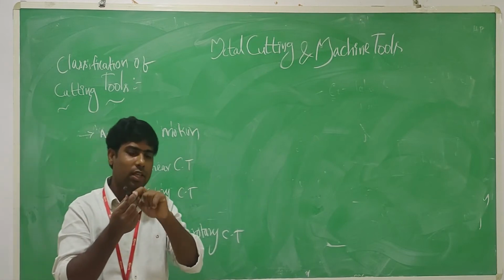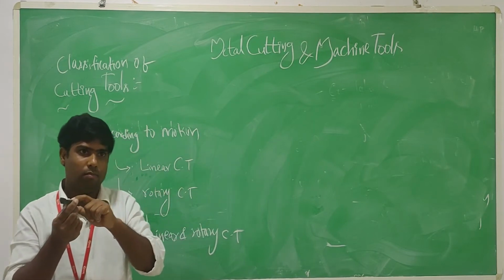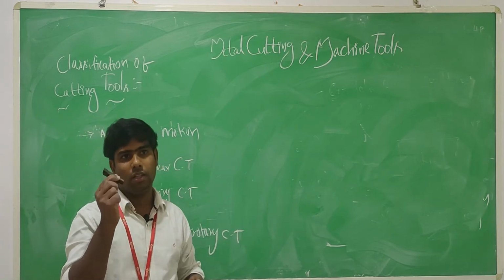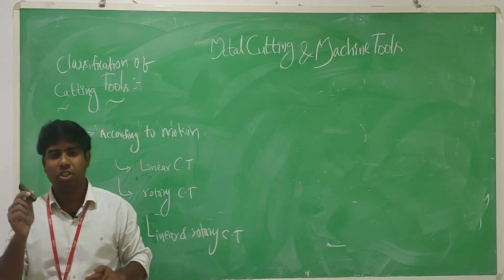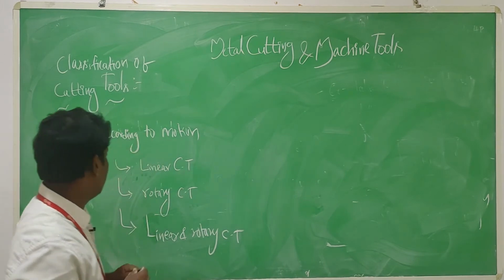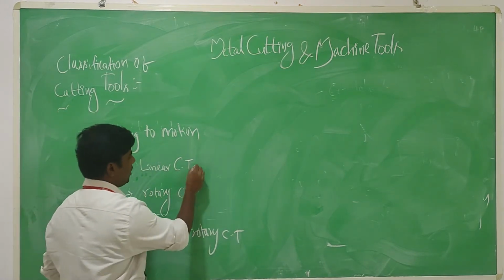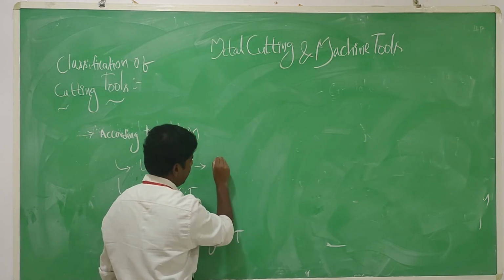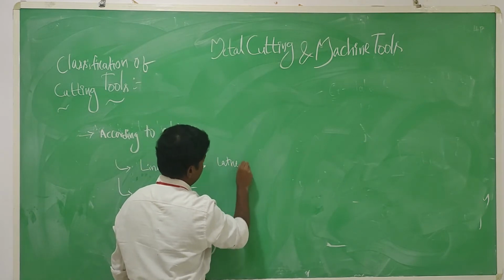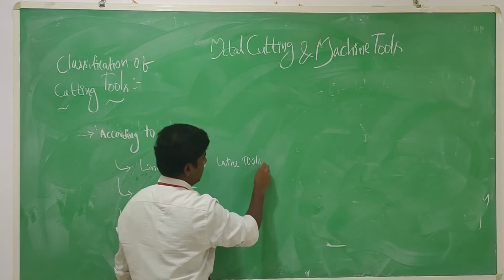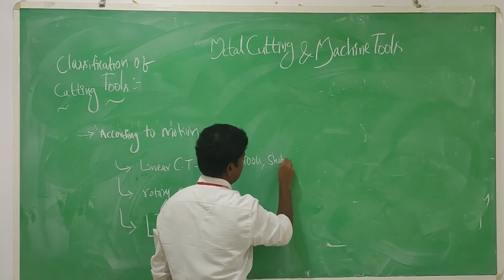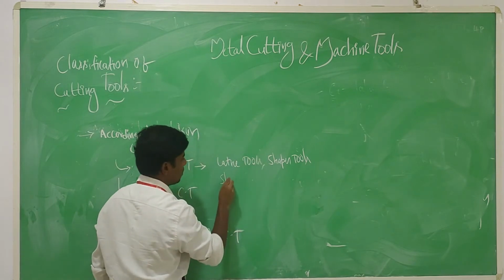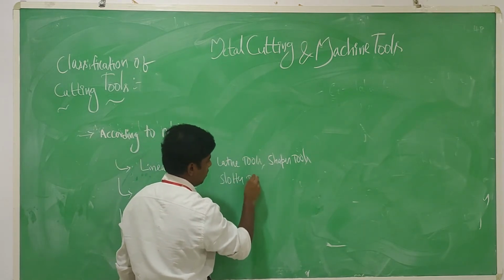This type of cutting tool is used in lathe machines only. Examples of linear cutting tools are lathe tools, shaper tools, slotter tools, etc.